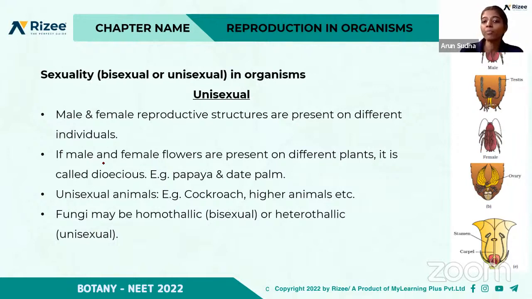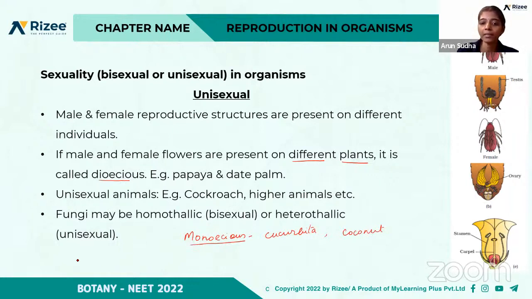If male and female flowers are present on different plants, then it is dioecious. That's what we saw, right? If male and female flowers are present on different plants, it is called dioecious, and examples are papaya and date palm. Examples for monoecious are Cucurbita and coconut.